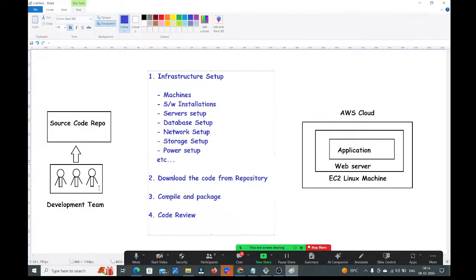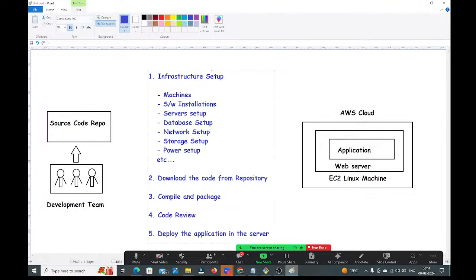As a developer, uploading the code into the source code repository, with that, developer's job is completed. Then operations team will come into the picture. First, operations team should make ready the infrastructure. Then they need to download the code from the repository that developers uploaded. Then they need to compile the code and package it as an artifact. Then they need to perform the code review. Once the code review is done, they need to deploy the application in the server.